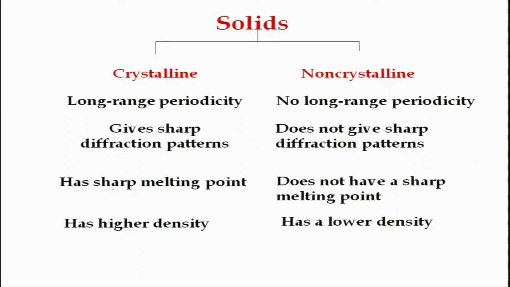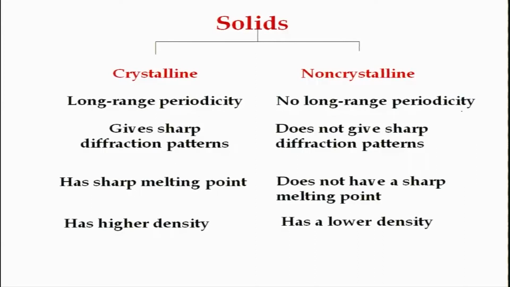So, all of them have variations within them, but since atoms are closely packed, they are touching each other, and the solids are fairly well packed, they have high density. On the other hand, non-crystalline solids do not have long range periodicity.